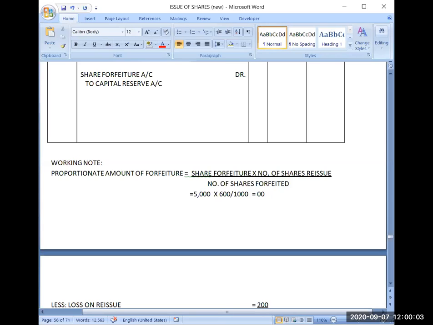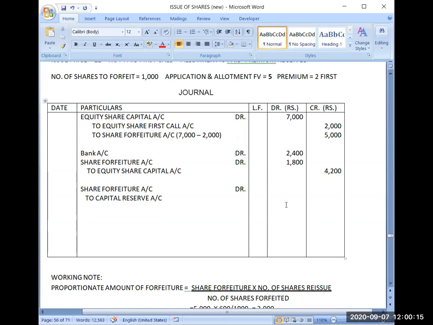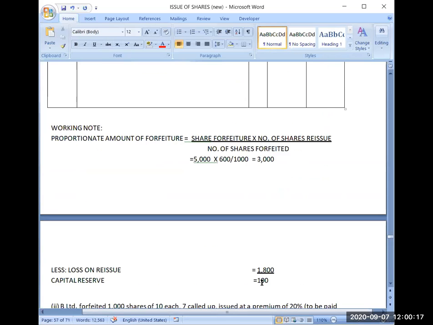So this amount will be 3000. Loss on reissue is 1800. And that's why my capital reserve will be 1200.